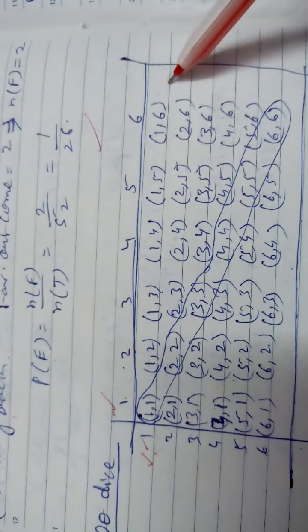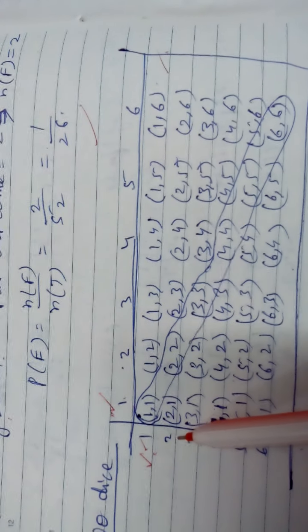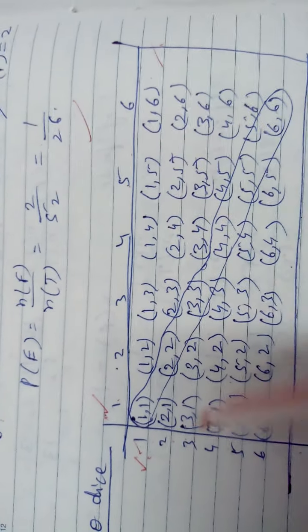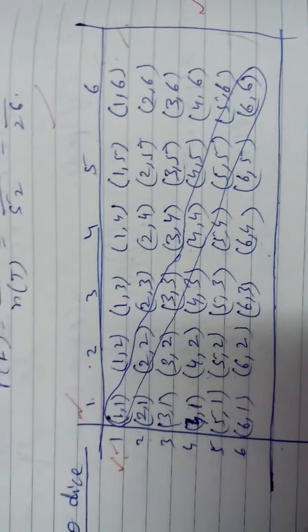Then there are 1,1, 1,2 like this. If the first die has a 2 on top, the other may have 1, 2, 3, 4, 5, 6, any. So there again 6. Like this you are getting a total of 36 outcomes. It is for any 2 dice. Any 2 things happening form a pair.